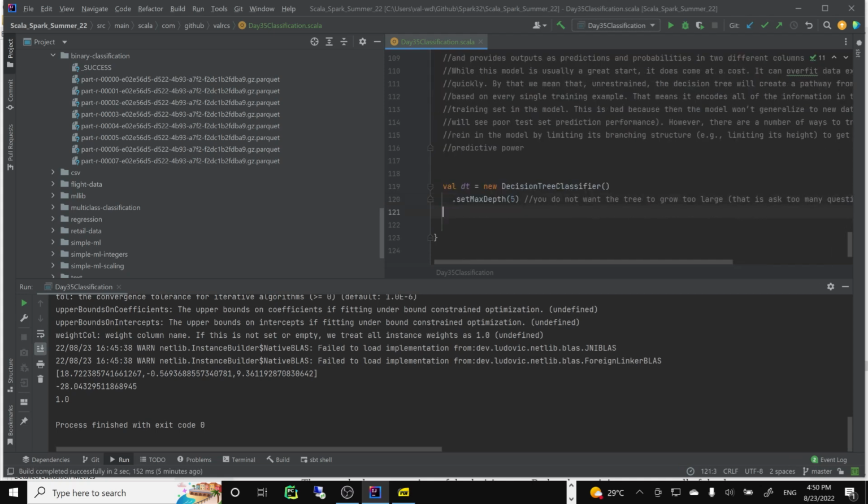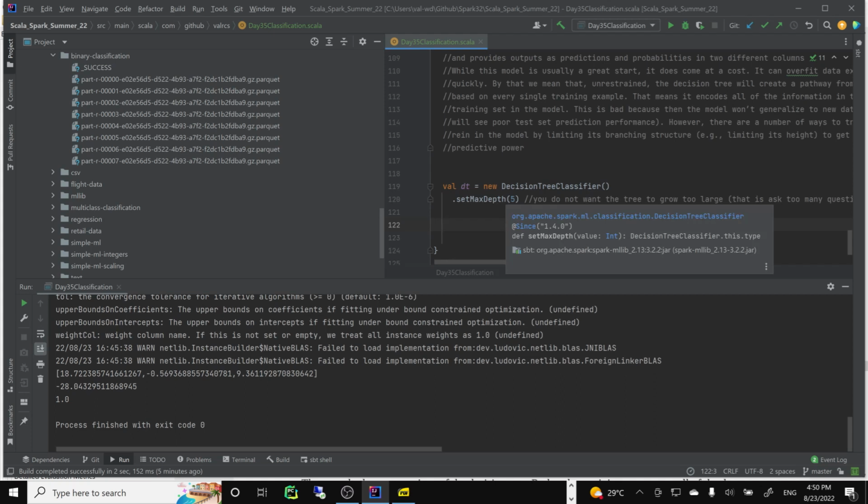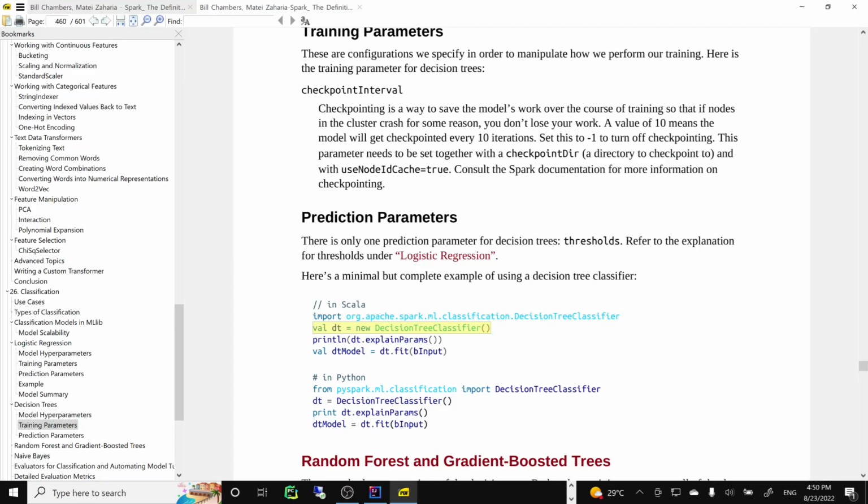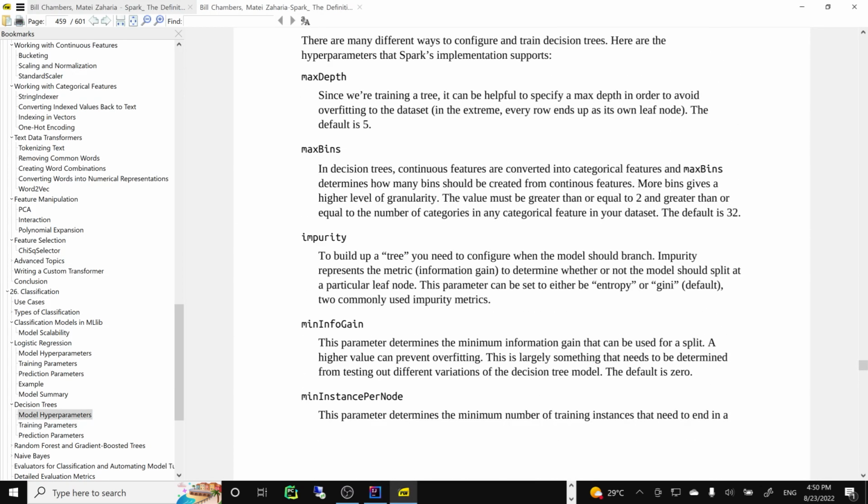Of course, this is just an example and is not required. Maximum depth might already be the default, maybe even 5.